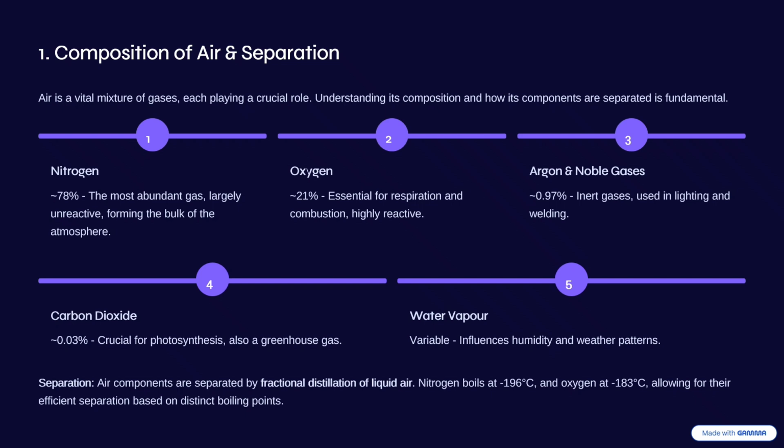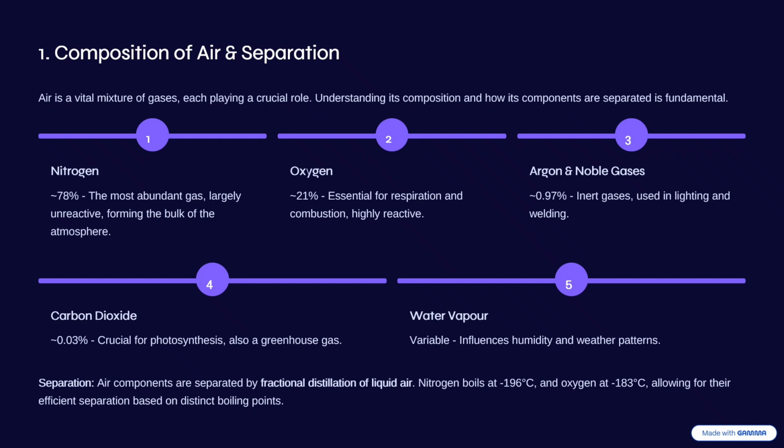Now, how do you separate these gases? We separate these gases with the help of a process called fractional distillation. First, we liquefy the air, then we use fractional distillation to separate those gases. But carbon dioxide is separated first when you pass the air through calcium hydroxide or sodium hydroxide, whichever reagent reacts with carbon dioxide.